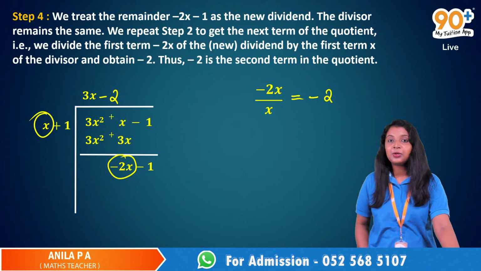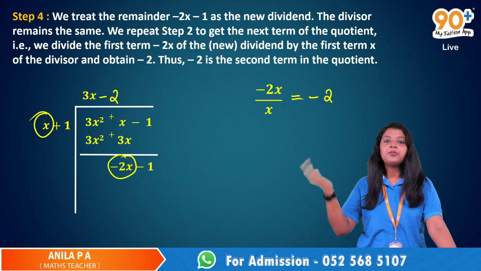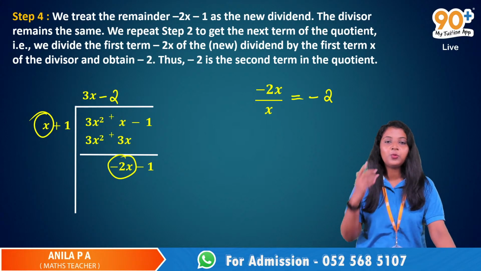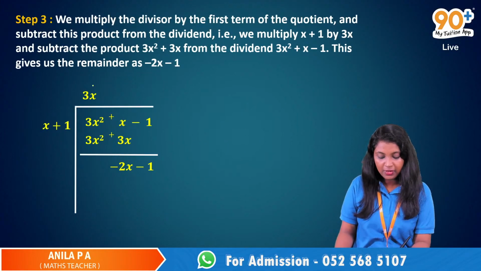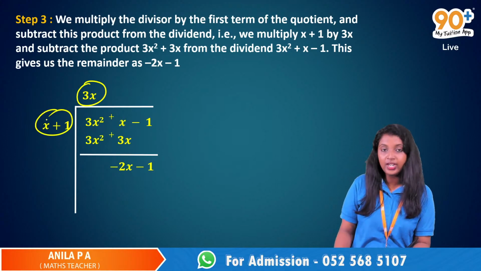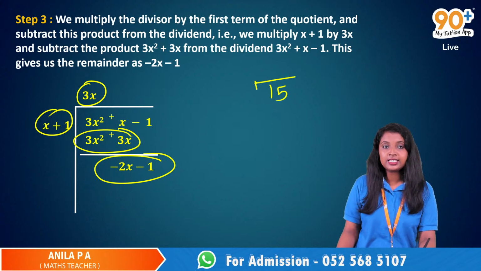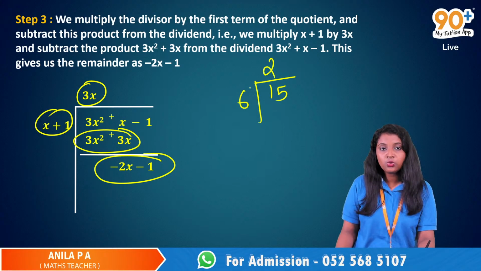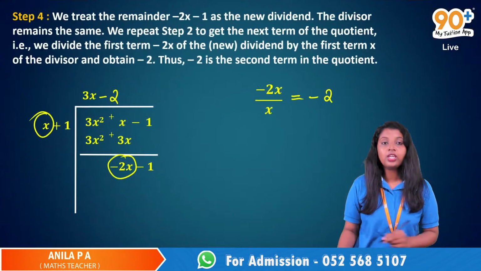Step 4, is it okay? Now you have to repeat step 3. What was step number 3? We multiplied this 3x with x plus 1 and we just wrote it here and then we just subtracted, just like 15 by 6. We have to multiply this 2 and 6, write it here, and then subtract. The same thing we have to do here also.